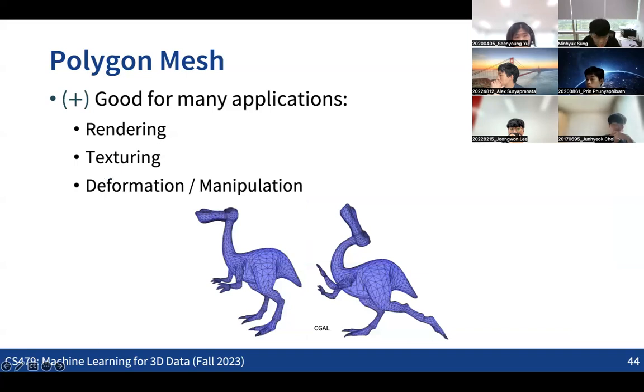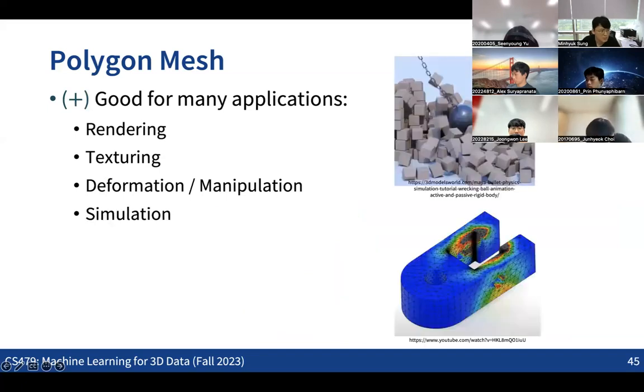And also for many other applications for deformation or manipulation, since we now have the surface information, we can apply these kinds of techniques to manipulate many kinds of 3D data, which means that this type of data can also be good for many kinds of simulations. For physical simulation, to check collisions or something else, having the surface information can also be good. So there are actually lots of goodness in terms of the applications of the polygon mesh.